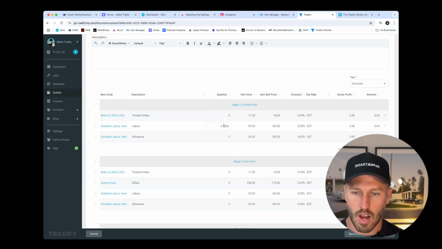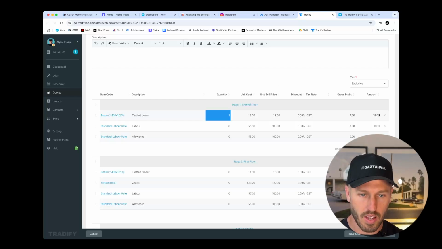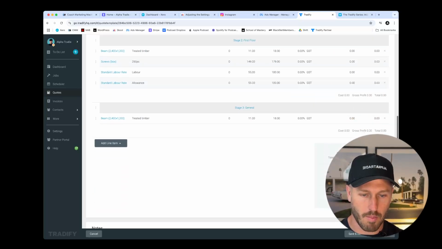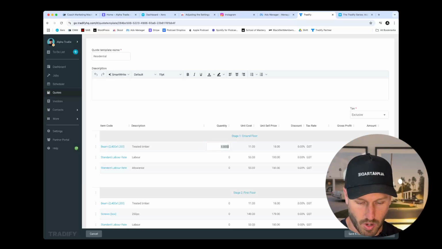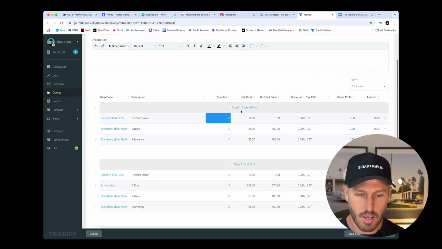Anytime you add a line in as well, you want to zero out the quantity, otherwise you will be left with a dollar figure. And you'll know that from the sum at the bottom. The total will have a dollar figure in it, and for your templating purposes, you want everything to be zeroed out. So